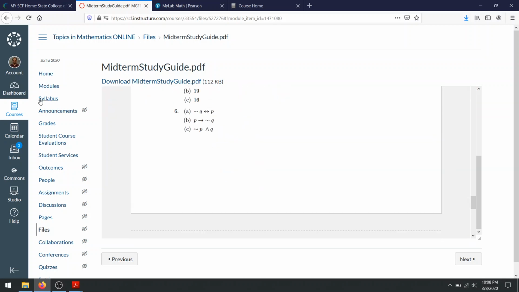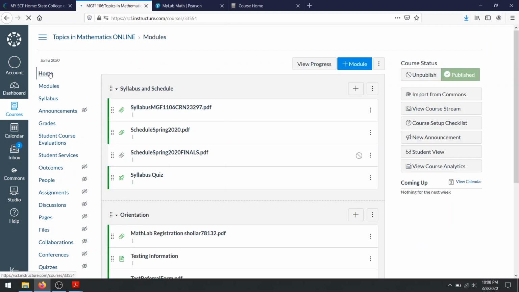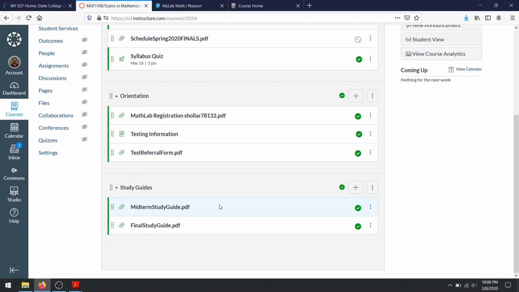You can work through the midterm study guide multiple times, but keep in mind you need to be able to solve all these types of questions and more. We cover more than maybe what's on the study guide. I tried to make the study guide cover everything you need to know for the midterm, though. So make sure you're comfortable with everything on it before you go off trying to study really difficult problems or other problems that aren't on the study guide. Make sure you can handle the study guide, because that really is what I want you to be getting ready for in terms of the types of problems that should get you really comfortable and ready for the exam. And there's also one for the final exam as well.